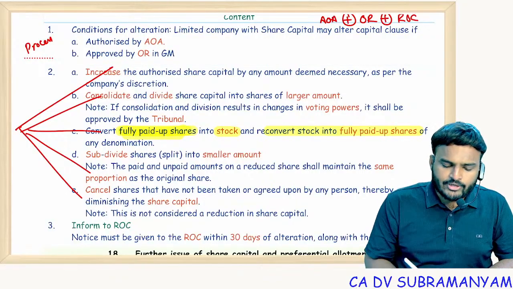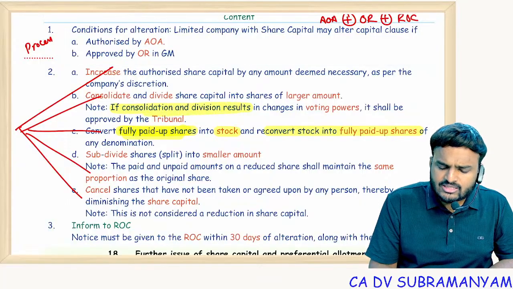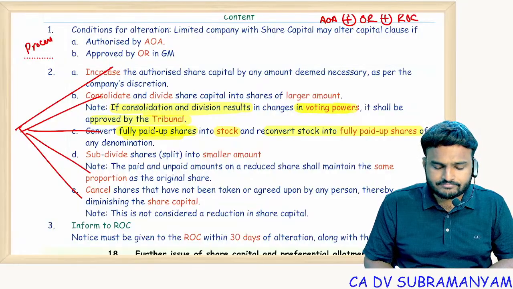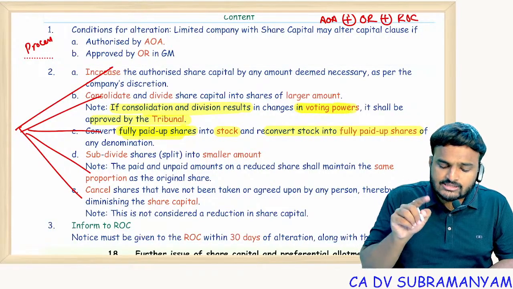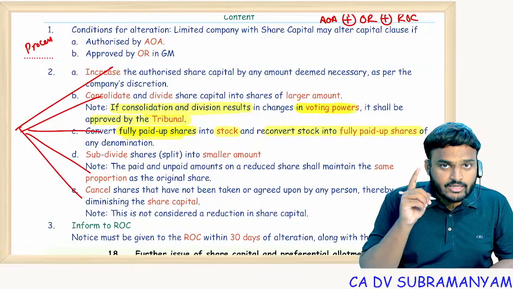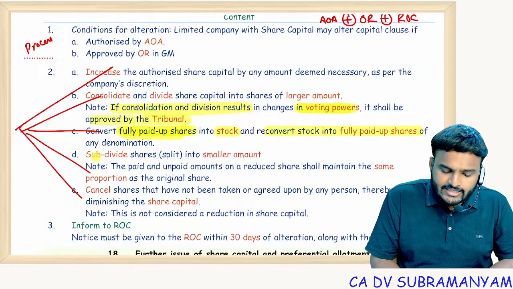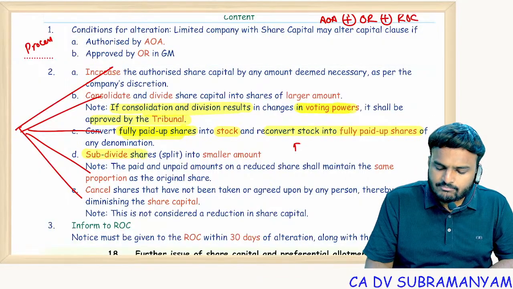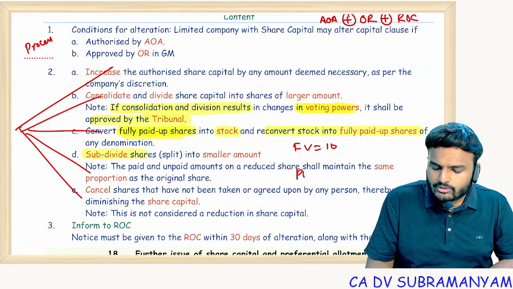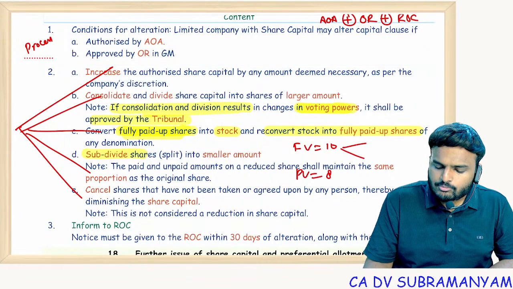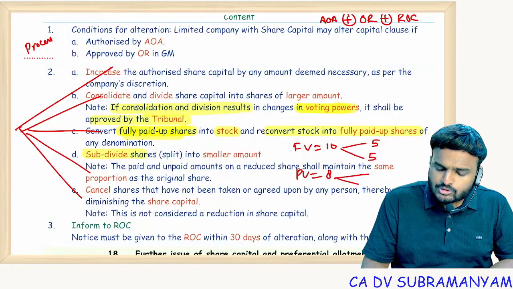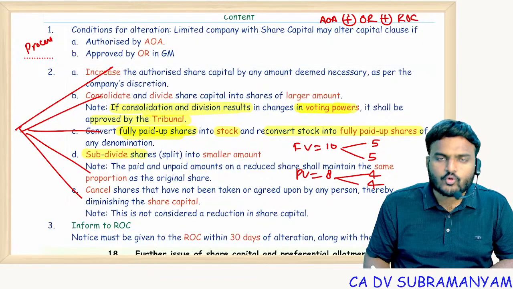But the important point is, if consolidation and division results in changes in voting power, prior approval of the tribunal is compulsory. If consolidation and division results in changes of voting power, NCLT prior approval is required. And in case of subdivision, say for example, face value 10 rupee, paid up value 8 rupee. In case of split, suppose face value, I'm dividing it into 2 shares of 5. Now in the same proportion, paid up value should also be reduced to 4.